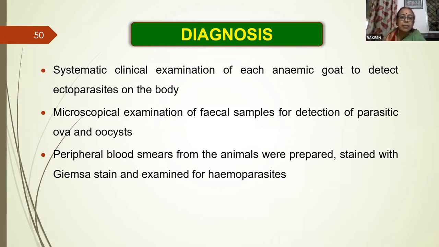Then peripheral blood smears from the animals should be prepared, stained with Giemsa stain, and examined for hemoparasites, for Babesia and other hemoprotozoans.